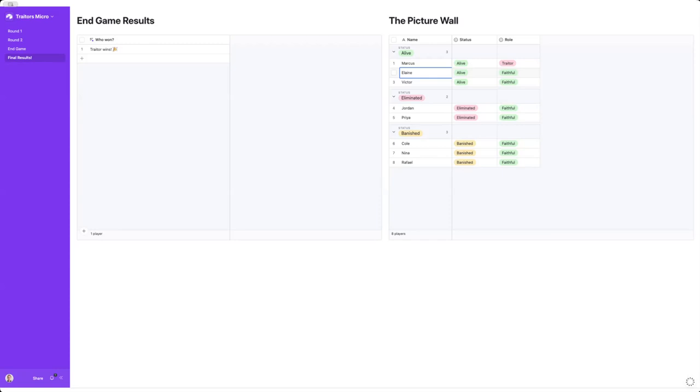Again, micro Traitors. So anyway, I hope you enjoyed this quick look at this very fun exercise. Just another example of how cool Airtable is, and the really endless creativity you can have in a tool like this. Thanks, y'all.